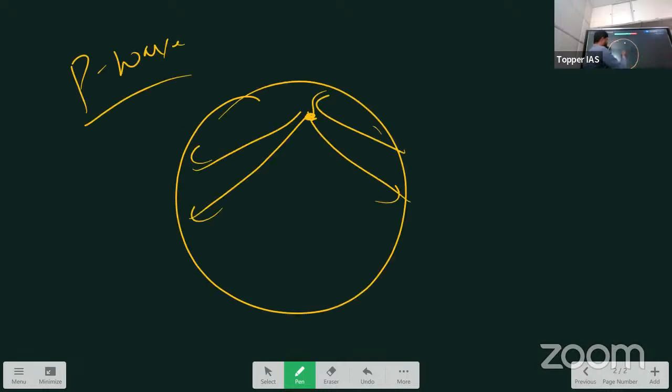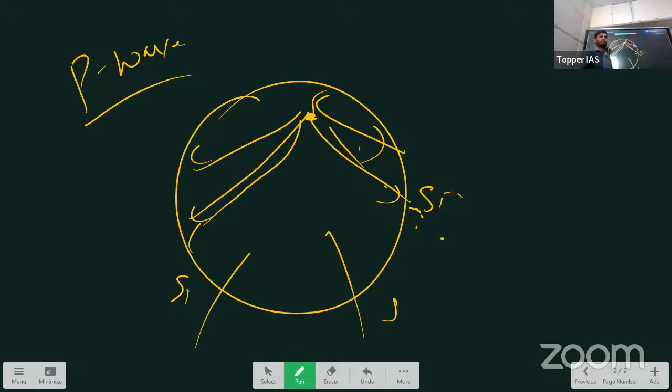Okay. Next, in earthquakes, the most important concept is shadow zones. We'll study shadow zones for P waves. Shadow zones means, when energy is released from the focus, here there is a seismograph. When you record, you can observe that the seismic waves are hitting this place. So in the seismograph, these waves are recorded. But in a few places we do not observe these waves. Wherever these seismic waves are not observed on the surface of the earth, that region is called a shadow zone. Shadow zone means where seismic waves are not recorded.